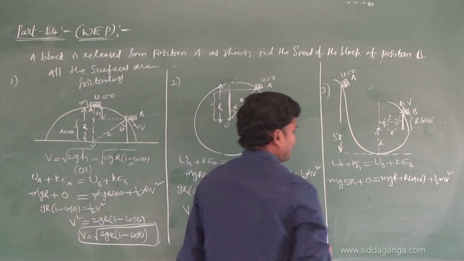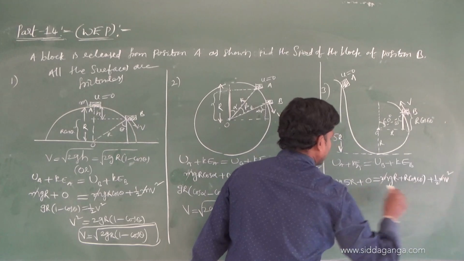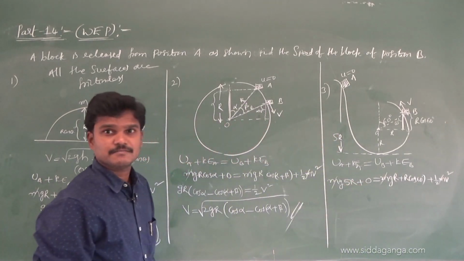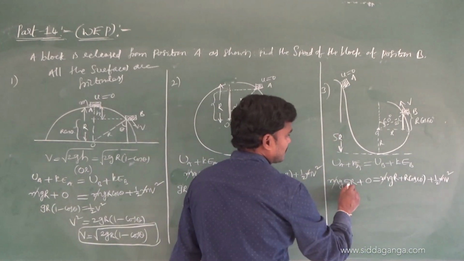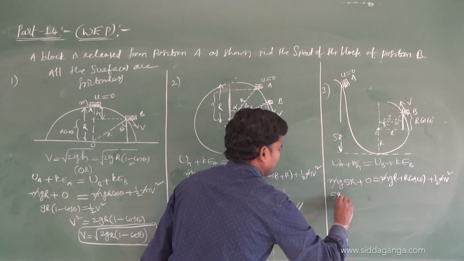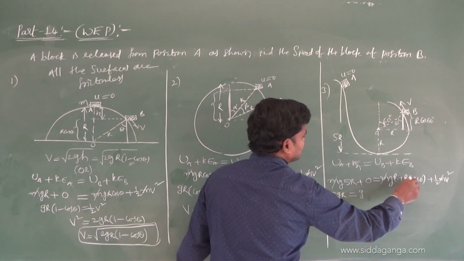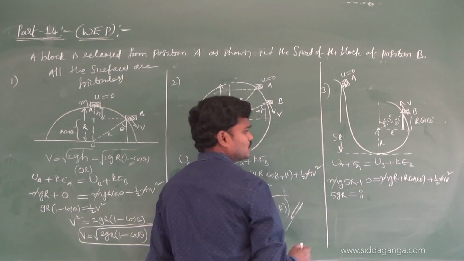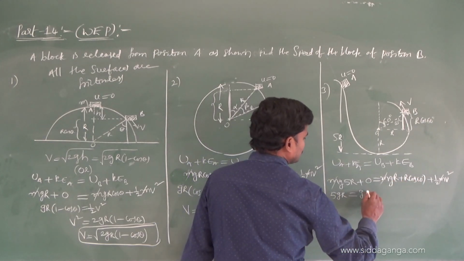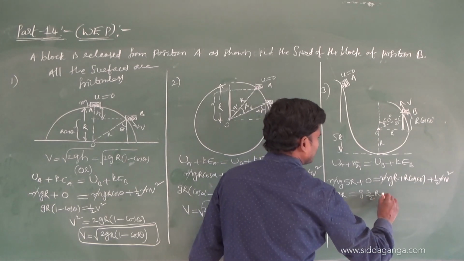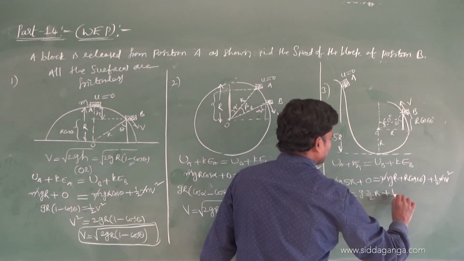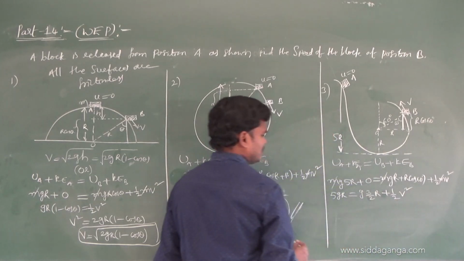Okay. So mass gets cancelled. 5gr left side, 5gr right side is g, r plus r cos 60. Cos 60 is 1 by 2. So 1 plus 1 by 2. So 3 by 2 r plus half v square.